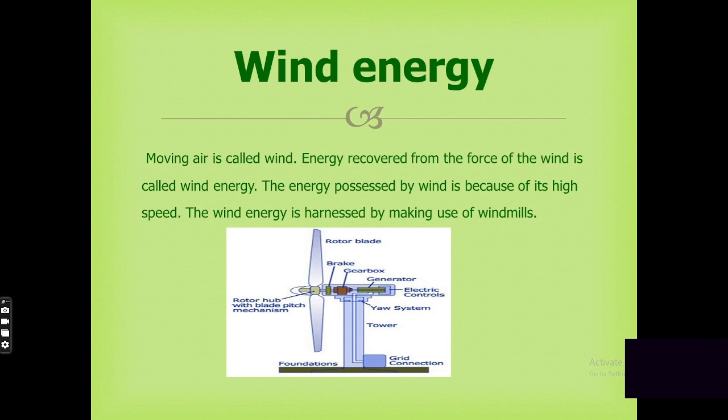If you see the diagram, wind turbines convert the kinetic energy into mechanical power. The minimum speed required for working of the wind generator is 15 km per hour. You can use it to operate water pumps, to run a flour mill, and also to produce electricity. Advantages: it does not cause any air pollution, it is very cheap and economic, and it is renewable.